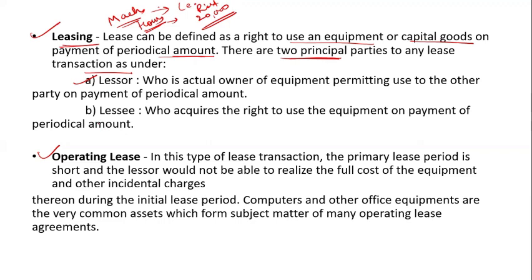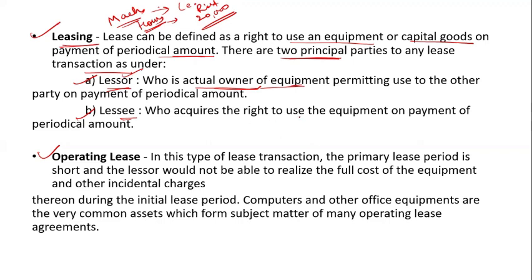Leasing has two parties: one is the lessor and the second one is the lessee. Who is the lessor? The lessor is the actual owner of the equipment. If you are the owner of the equipment, you are the lessor.